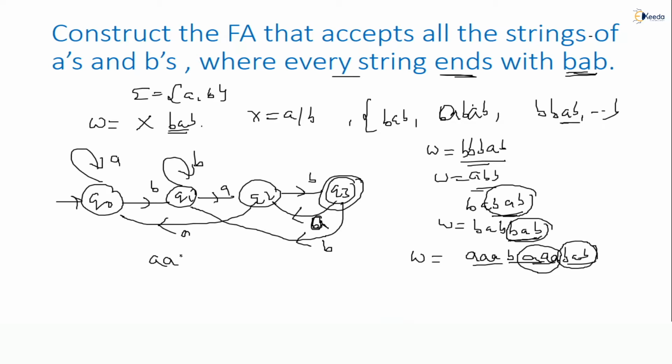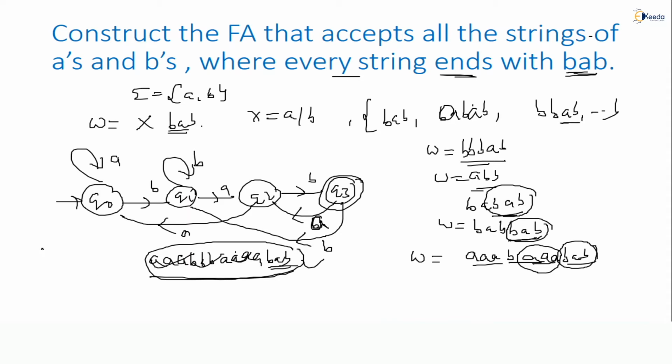So any number of A's followed by B's, followed by any number of A's followed by BAB, if it comes, this must be accepted or not. The single string only, you should accept. Any number of A's repeat at the Q0 state, any number of B's can repeat at the Q1 state, any number of A's can repeat from Q2 to Q0 again, then BAB ending. This must be accepted, yes. Any other string that comes is going to be rejected.